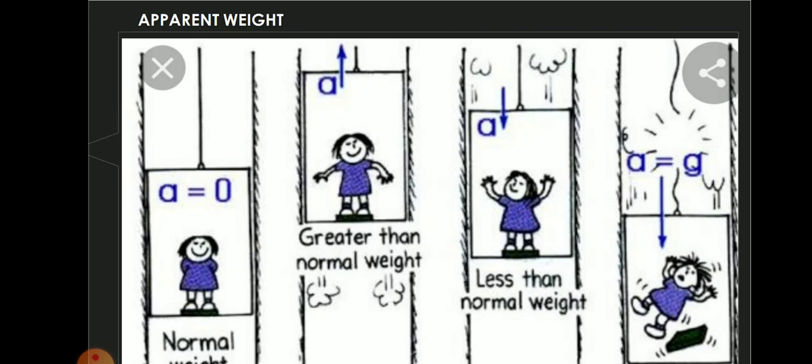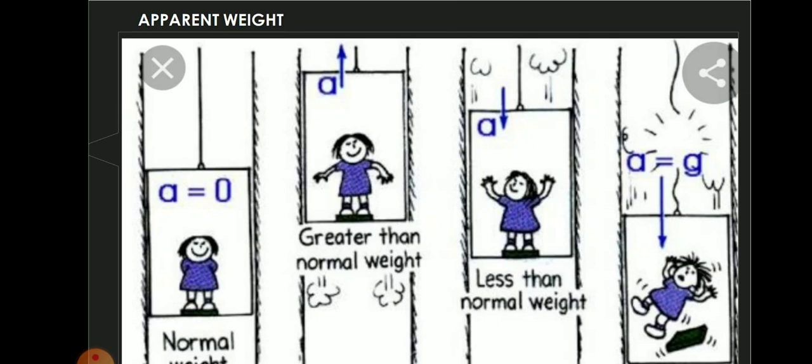Fourth one is a special case. The lift is falling down freely. So when the lift is falling down freely, a is equal to g. This is the condition, which you call the free fall condition. What is the condition for free falling objects? a is equal to g. a is the acceleration produced by the lift. g is the acceleration due to gravity. When a is equal to g, R becomes 0. Apparent weight is equal to 0. You can understand if you look at this table.